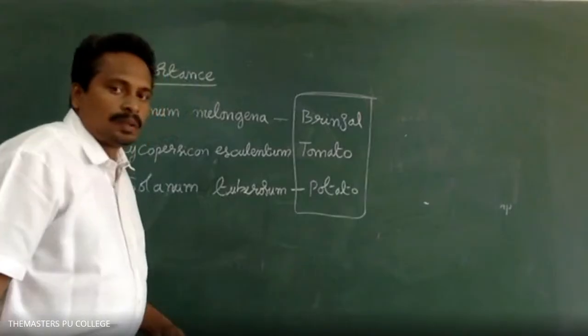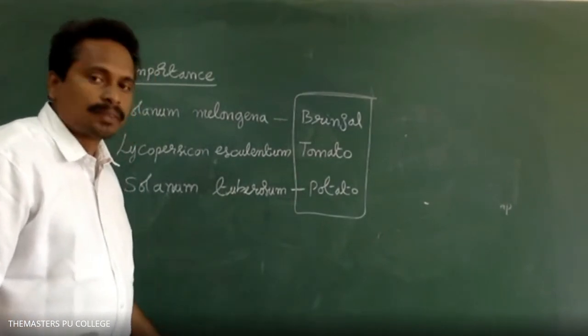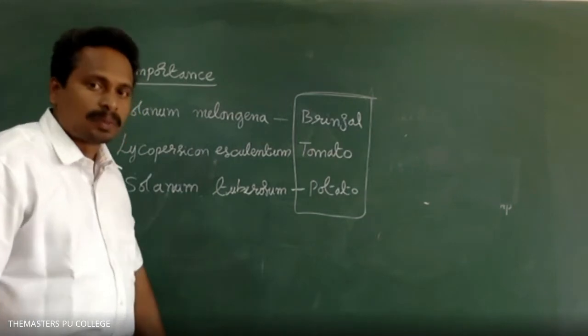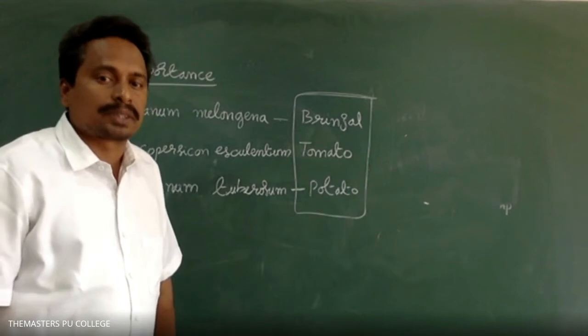Sir, potato plant produces seeds, sir? Tuber does not form seeds. It's reproduced through vegetative propagation. Here the species Solanum tuberosum is involved in vegetative growth. Yes, sir. Thank you, sir.